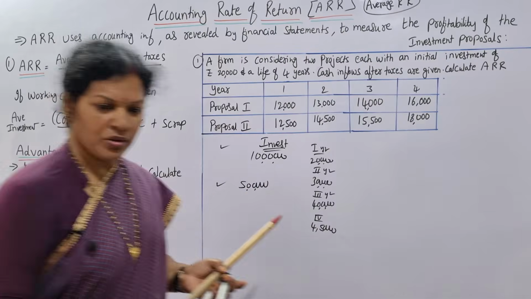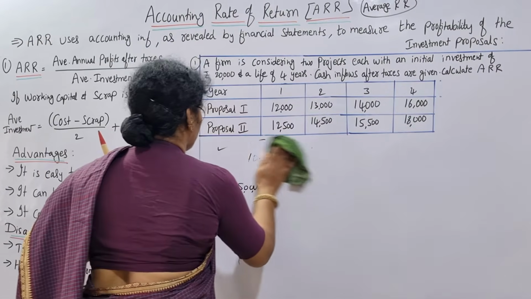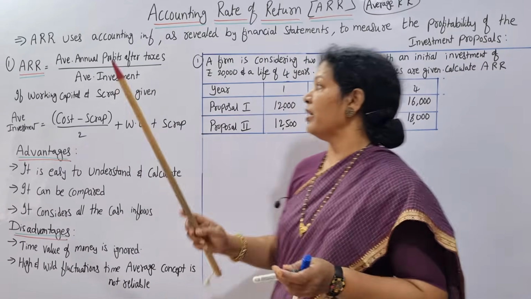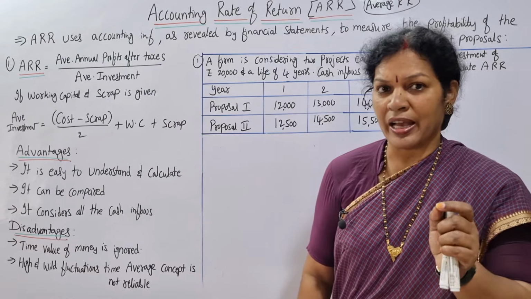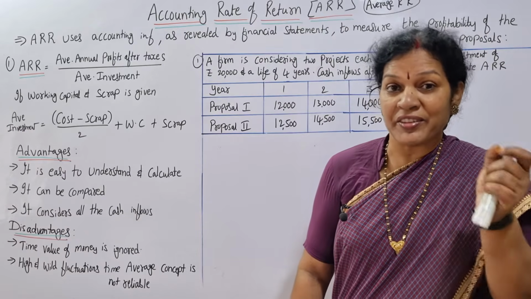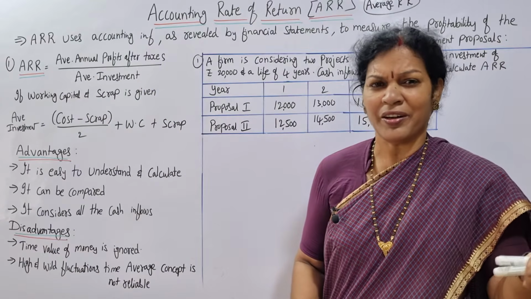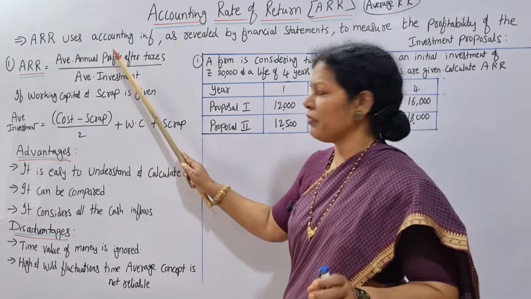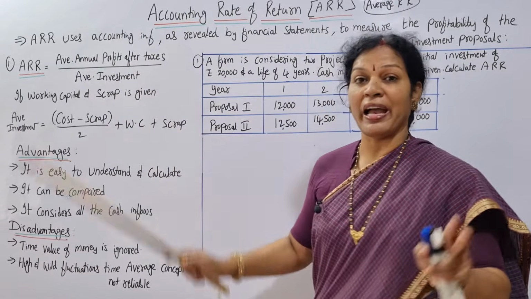There is a formula also. Let me clean this. To calculate the ARR, accounting rate of return or average rate of return, there is a formula. The formula is average annual profits after taxes. Profit how much I'm getting, that average after taxes, not before taxes. If at all tax is given, we have to deduct the tax and take the average profit. Simple, remember: average annual profit after tax, divided by average investment.